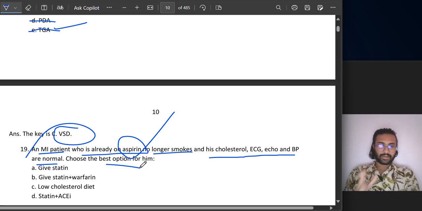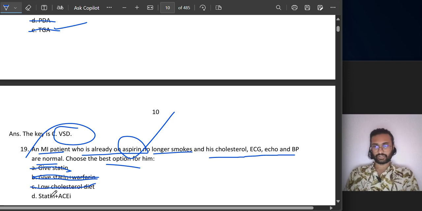Look, an MI patient should always be on three main drugs: aspirin, one ACE inhibitor, and one statin. So give statin? No, not only statin. Statin and warfarin? No, we don't need warfarin here. Low cholesterol diet? He already has normal cholesterol.